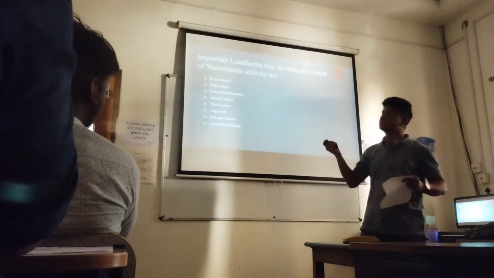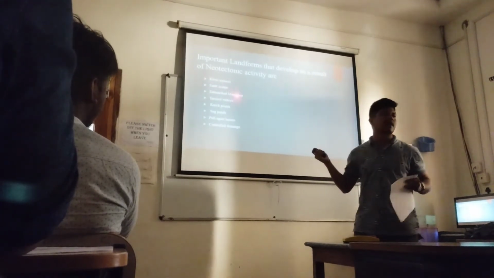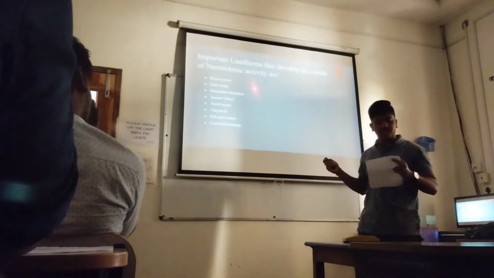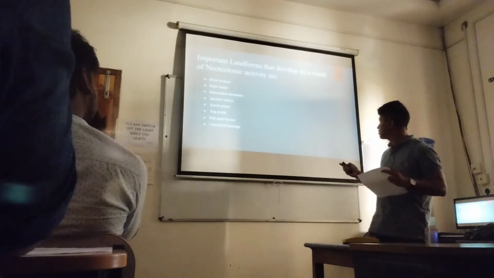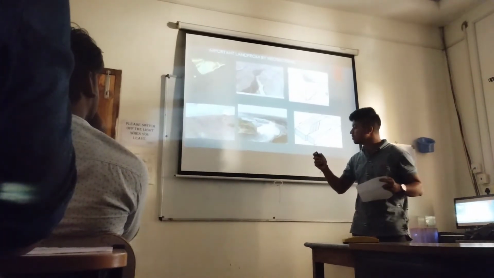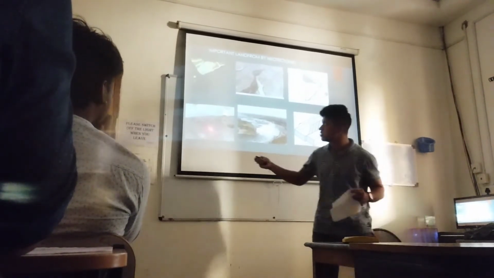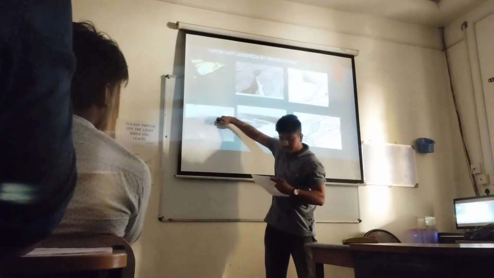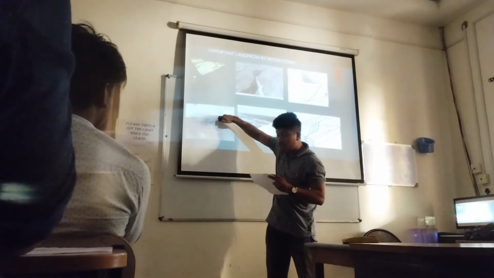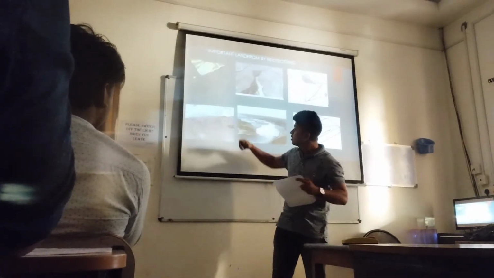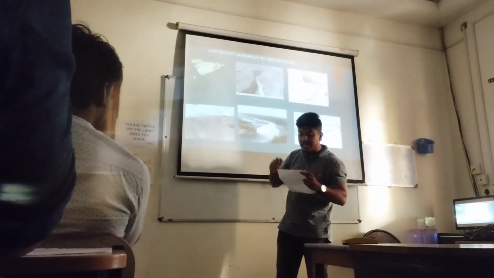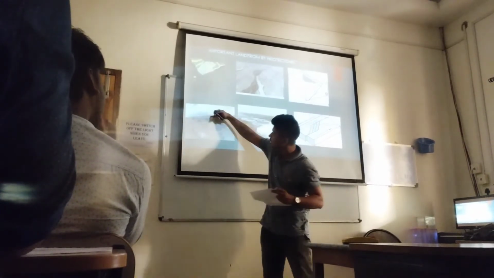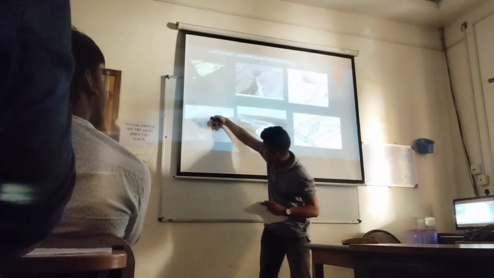So the second is fault scarp. Mainly, a fault scarp is a small step or offset on the ground surface. See the fault scarp. This is the plane, and this is the small step or offset on the ground surface, where one side of the fault has moved vertically with respect to the other. Suddenly one side moved vertically.